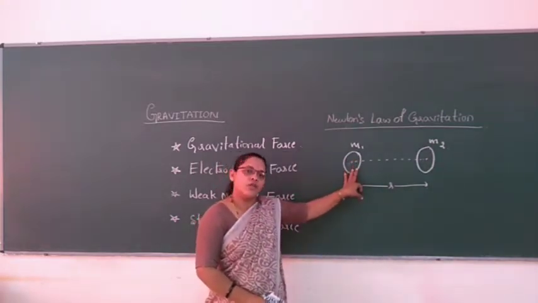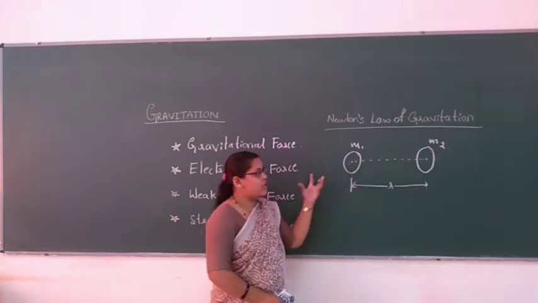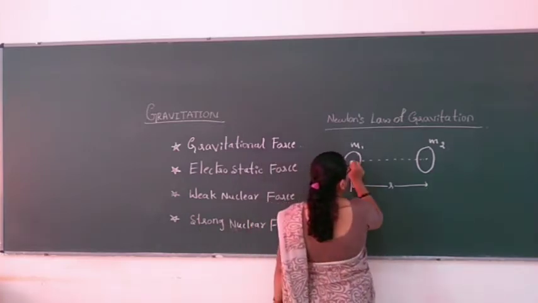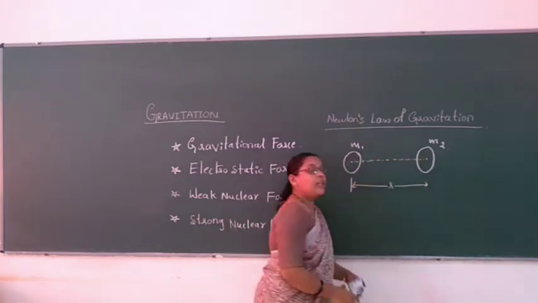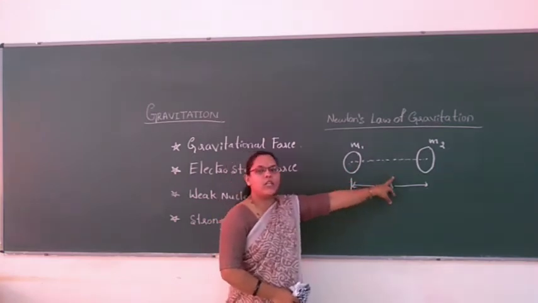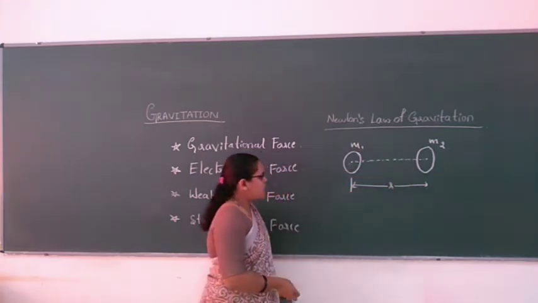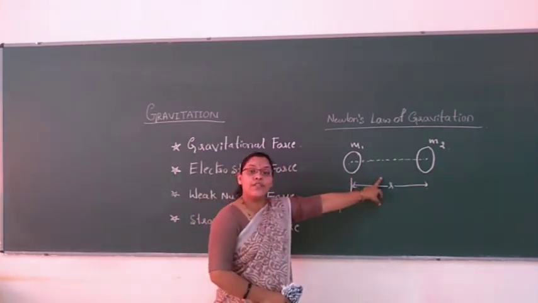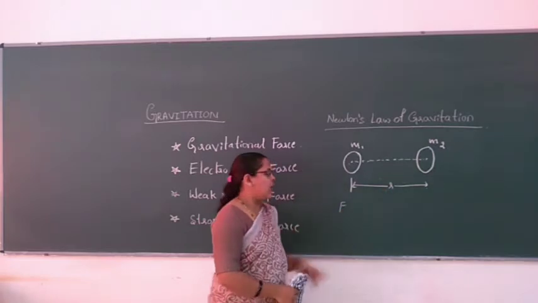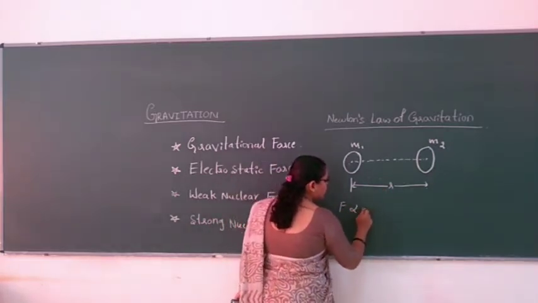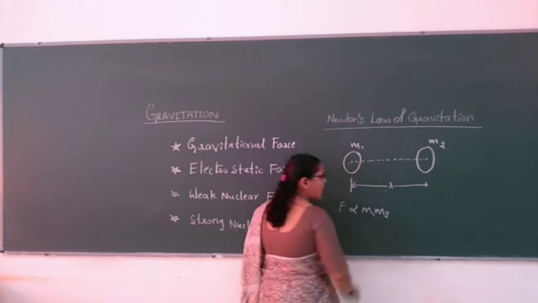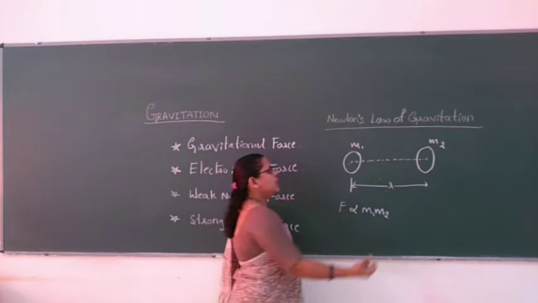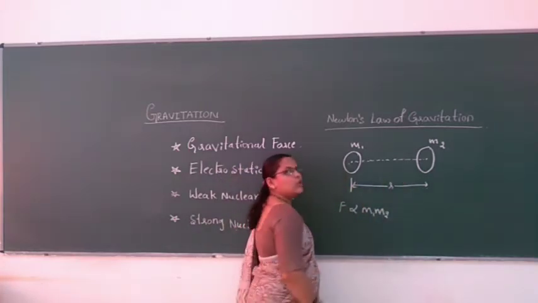Gravitational force is also called a central force because it is a force of attraction. The gravitational force of attraction takes place between the two bodies with masses m1 and m2. Newton's law of gravitation states that the gravitational force of attraction between two bodies is directly proportional to the product of their masses, and inversely proportional to the square of the distance between them.